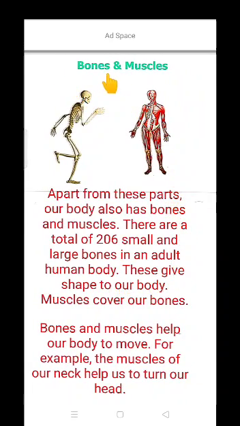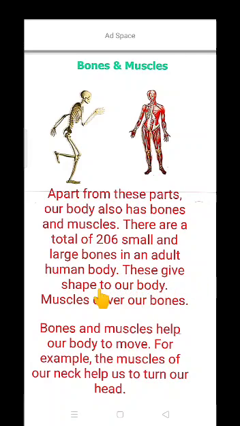Now we will talk about bones and muscles. Apart from these parts, our body also has bones and muscles. There are a total of 206 small and large bones in an adult human body.